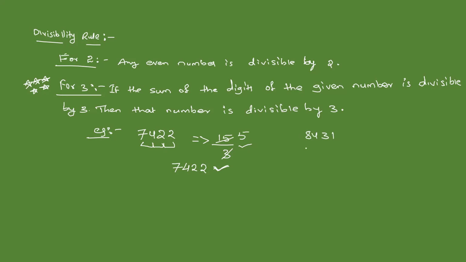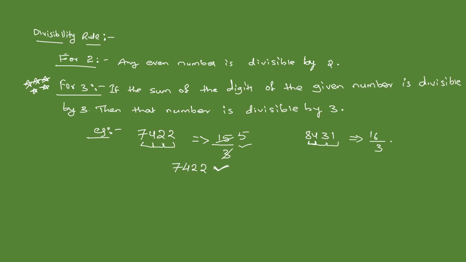8431. We need to check whether this number is divisible by 3 or not. As usual, what will we do? We will do the digit sum, or sum of the digits. 8 plus 4, 12. 12 plus 3, it is 15. 15 plus 1, it becomes 16. Now we will check whether 16 is divisible by 3 or not.